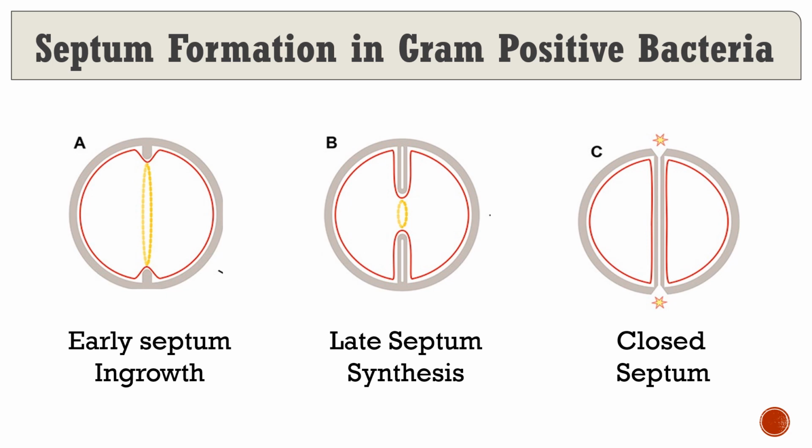Only about 15% of the new wall of a daughter cell is derived from formation of the septum. Bacillus grows mainly by elongation rather than just by septum formation, as does coccus. We know that bacilli are rod in shape and cocci are round in shape.